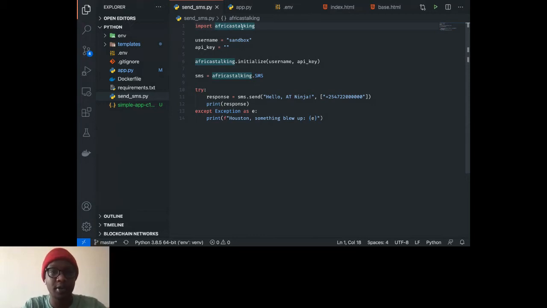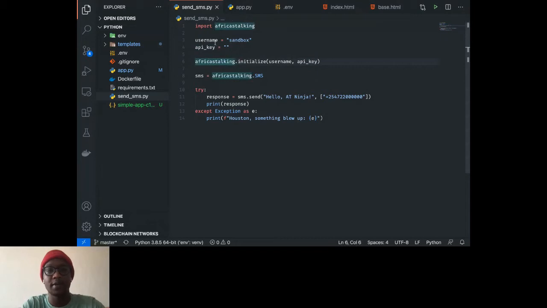All you have to do is run pip install africastalking, and set up your username, which is normally sandbox. Our sandbox environment allows you to send messages and test out our services without having to incur any costs. I'll show you how to get your API key very shortly.